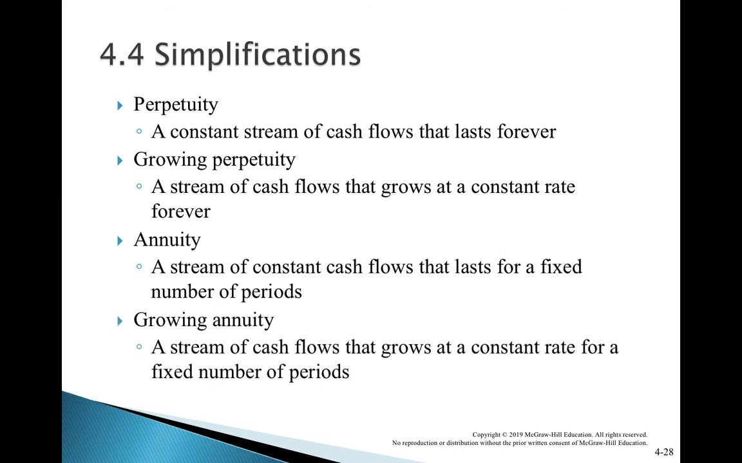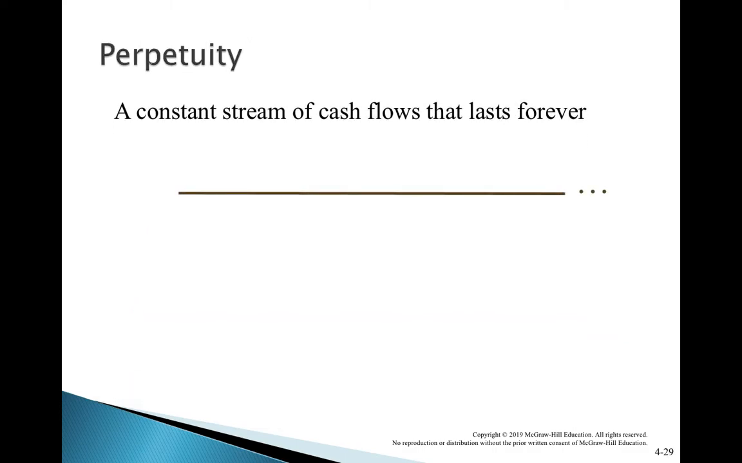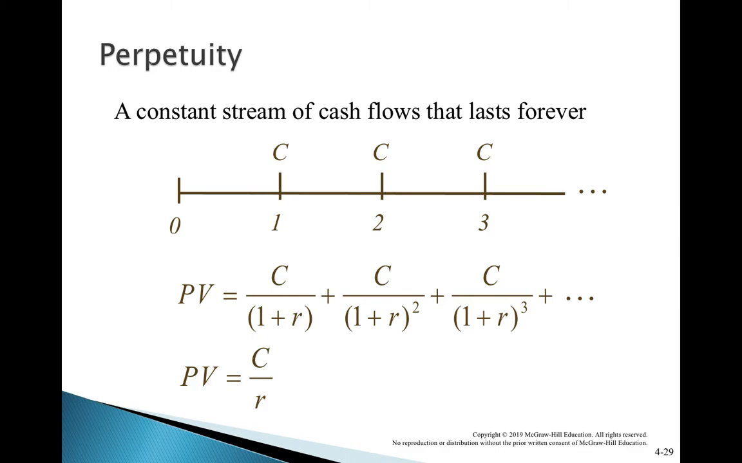Growing annuity again: the annuity will grow at a fixed rate for a fixed number of periods. For example, 1000 after 1 year, 1100 after 2 years, like that. If it is a perpetuity, it is forever. You see cash flow 1, cash flow 2, cash flow 3, cash flow 4, cash flow 5. It grows forever, dot, dot, dot. There is no end. Then the formula is quite straightforward.